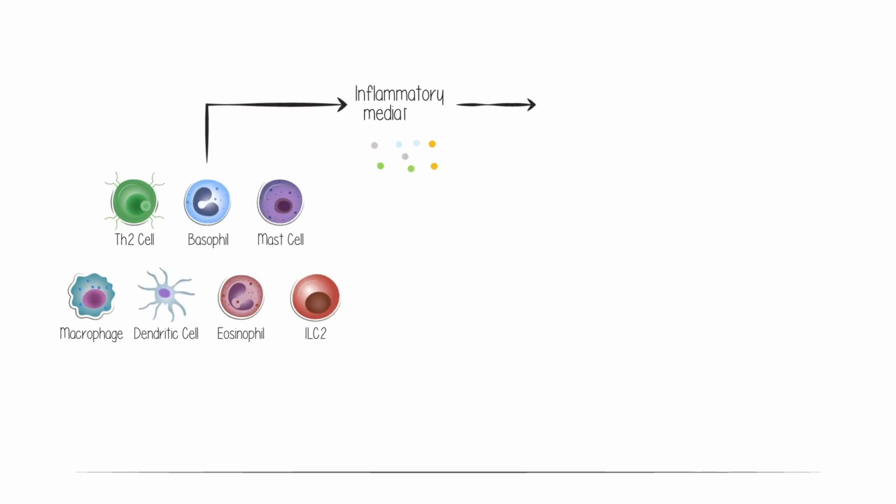I've just talked about immune cells signaling to neurons, but neurons also signal to immune cells, resulting in bidirectional crosstalk.